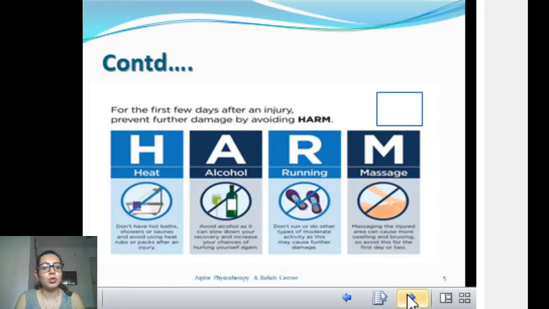Next, what you should not do. Heat. Initially you should not apply it. Alcohol. Whenever you are under rehab or nurturing a particular injury, you should not consume alcohol. Running, because running puts general stress on your body, so you should avoid that. Massaging. If you have an injury due to trauma, you should avoid direct massage on that particular area. So these four things you should not do to avoid any harm.